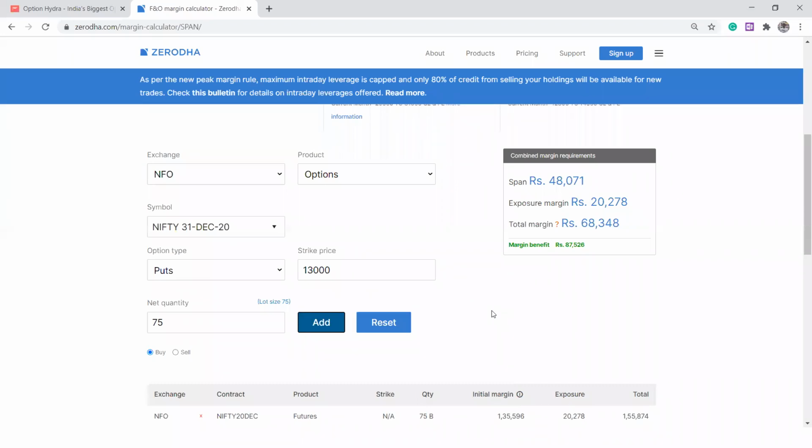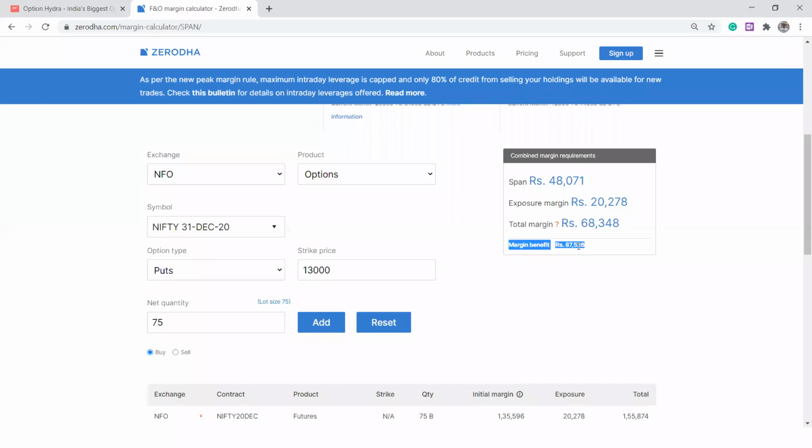You see that once you've taken that hedge, you know that if the market goes beyond 13,000, your puts will make money. That way, whatever the losses are in futures will be compensated by the put options, and hence the exchange provides a very big margin benefit. So if you've taken the long futures, followed by that you're also taking a long put option, or you're doing the other way around also. If you're a small trader, what is advisable is that you first take your hedge, which is cheaper, and then you take a long futures.